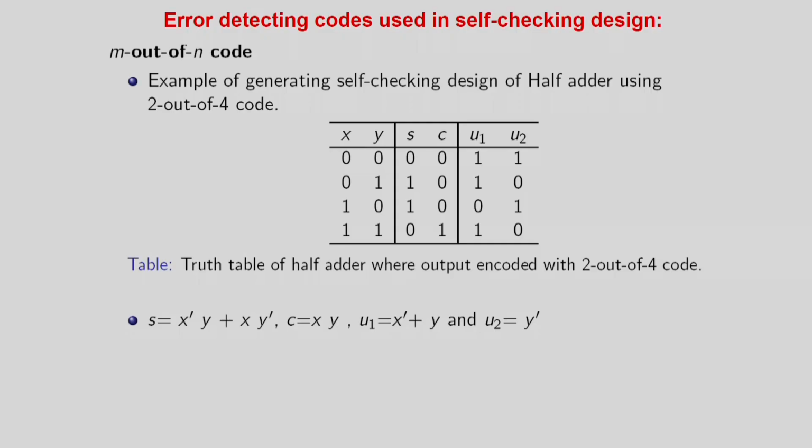Okay, same example we are going to do, and we are going to get the philosophy. In this case, same half adder you are using, but instead of using the parity bit, here we are using a 2 out of 4 code. So only 2 bits will be a 1. So 0 0 means you have only the option of having 1 1.